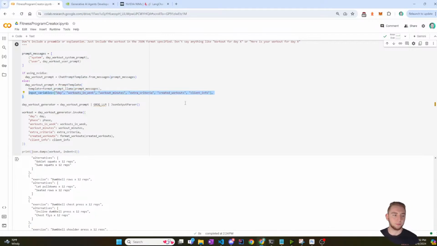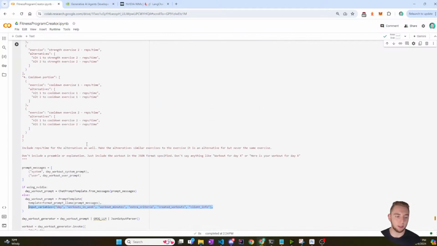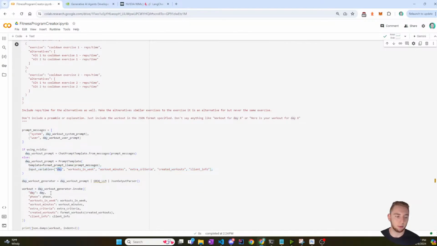And so when you actually invoke the LLM, you pass in these different variables, and LangChain has the functionality to automatically replace these input variables. So you have like bracket day bracket, and it'll replace that with the day that you give in. So I'm trying to remember how I do that with the chat prompt template. It might be automatic actually.